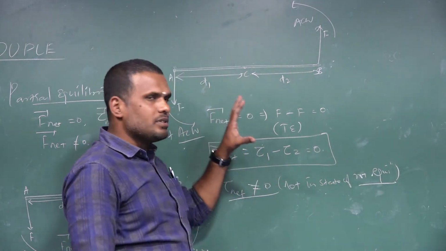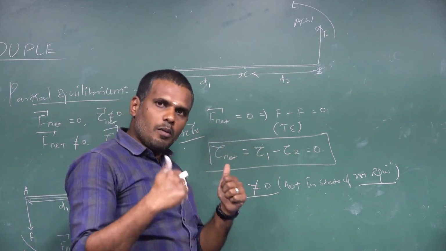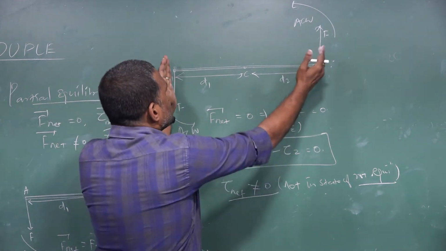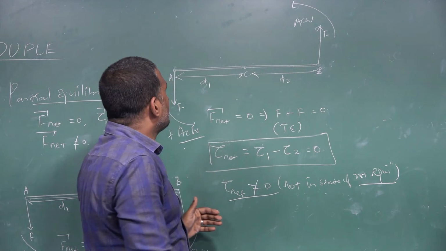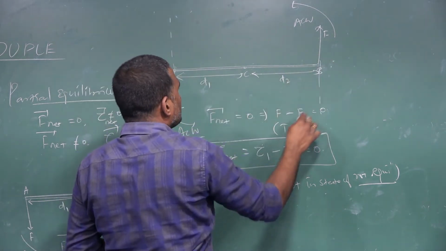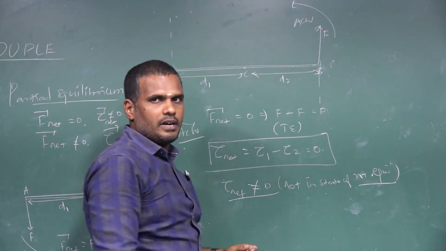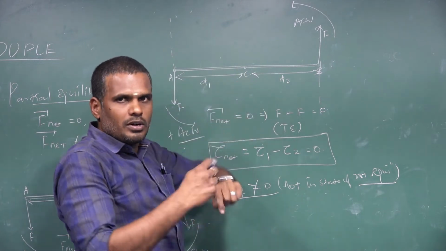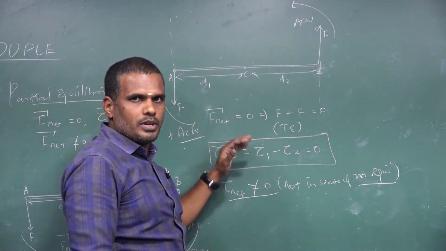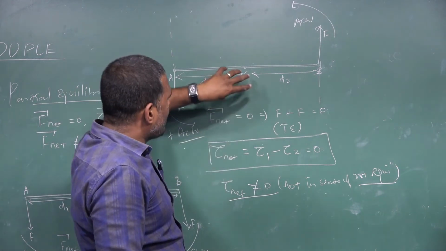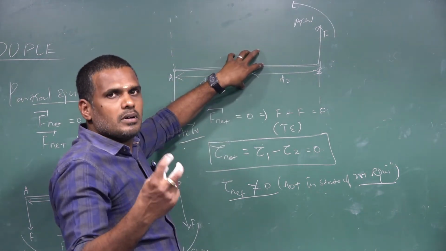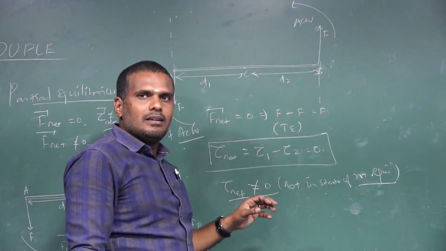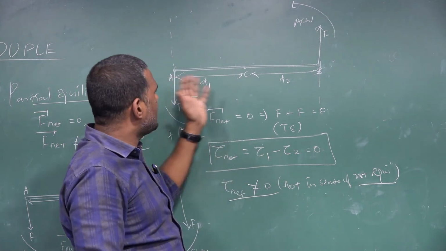So what happens here? Two equal and opposite forces are acting on a body, and they are separated by some perpendicular distance. Their lines of action are different. These two forces set the rod to undergo rotation about the point C. So we can call these two forces a couple, which is said to be acting on the rigid body. So a partial equilibrium state brings out the idea of a couple.